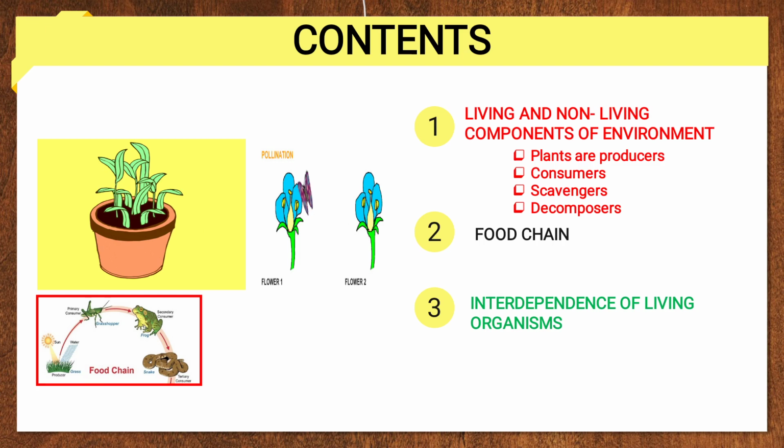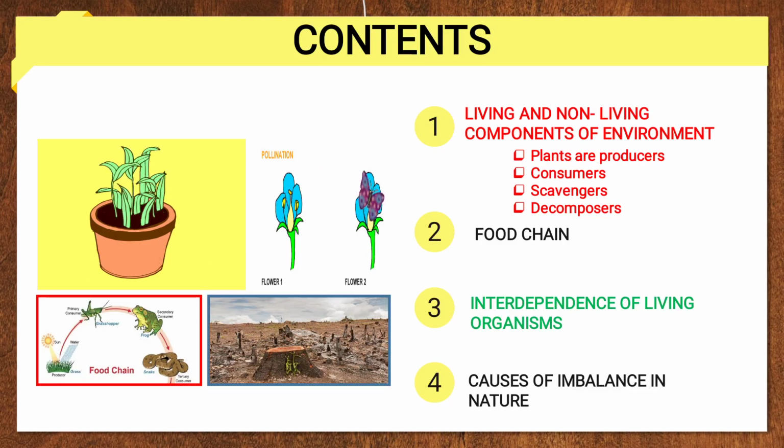Third, interdependence of living organisms, how the living organisms are dependent on others, as you see in the picture. The flowers, butterfly help in pollination. And the last, causes of imbalance in nature.